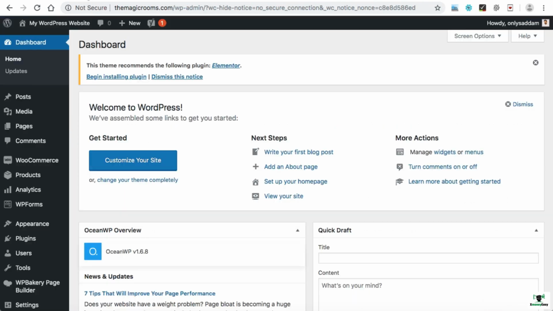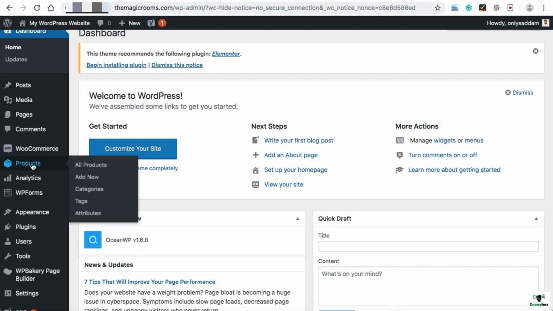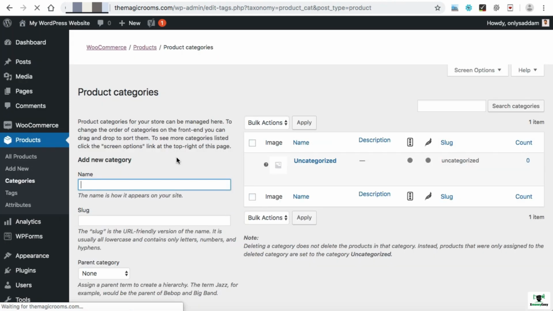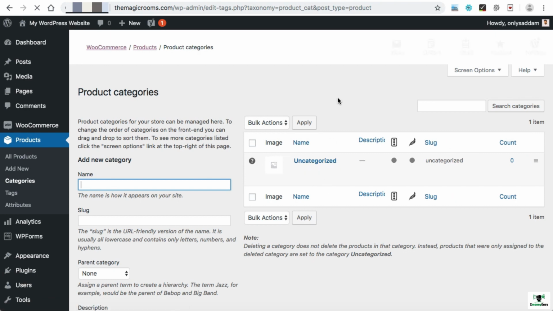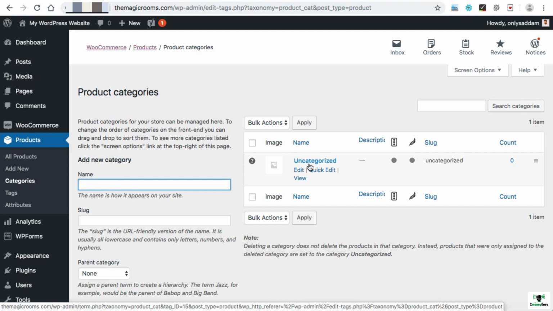So let's go back to our WordPress backend. Now here you can see products. Once you hover on it, under this the third option is categories. Just click on it. Now here, by default, the uncategorized product category is always available when you install WordPress. This category will not be deleted as this is the default.